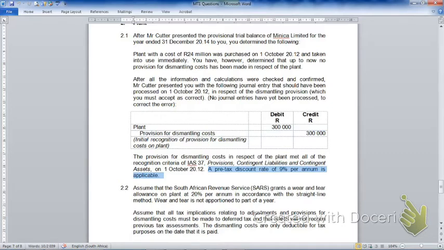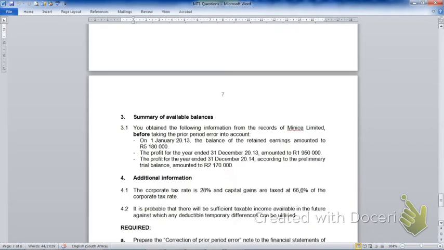Further, we told you clearly in the question, in note 2.2, that the deferred tax must be used since SARS will not reopen previous assessments. Many students did not refer to deferred tax. Let's look at the answers.